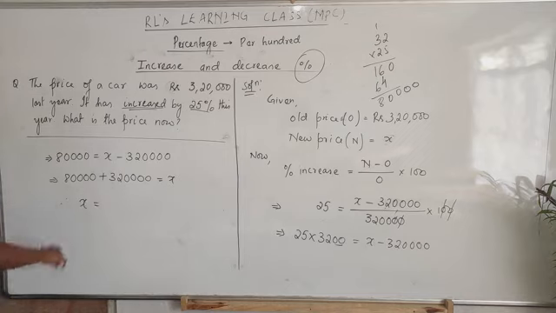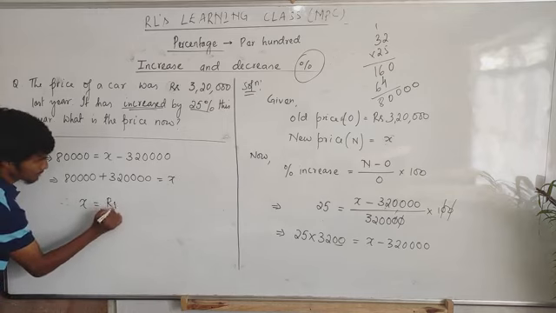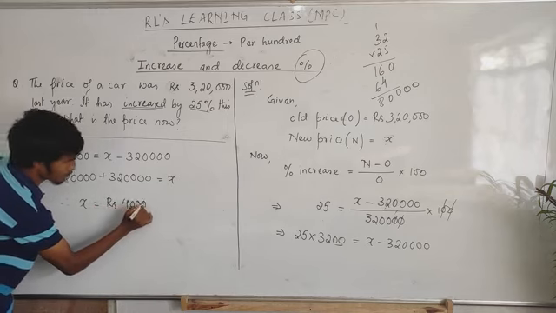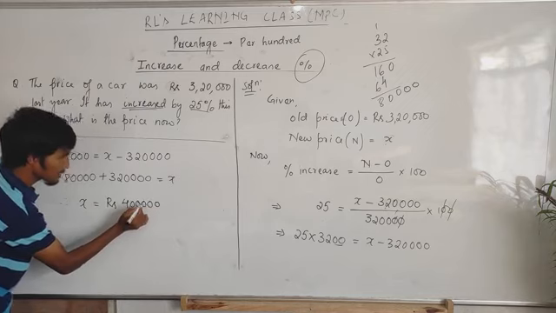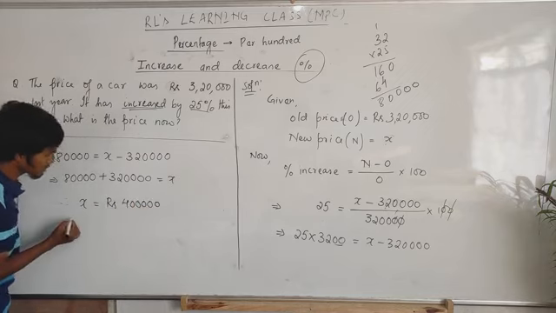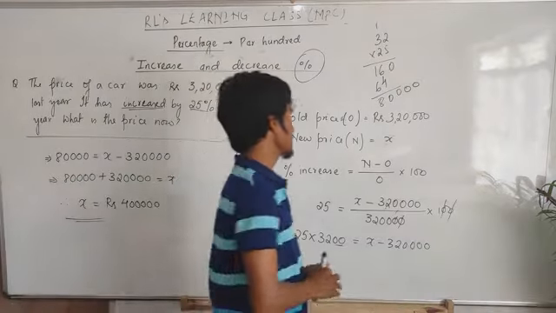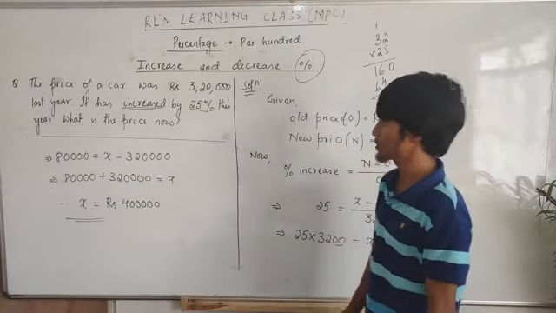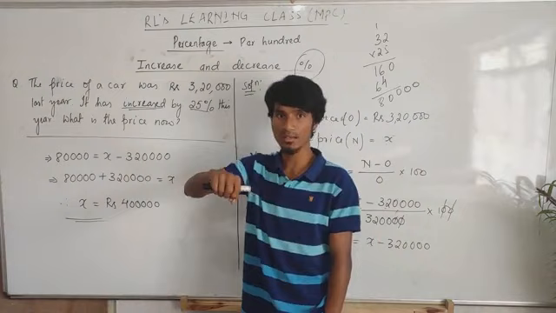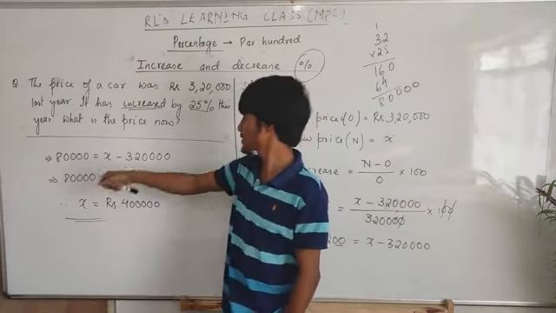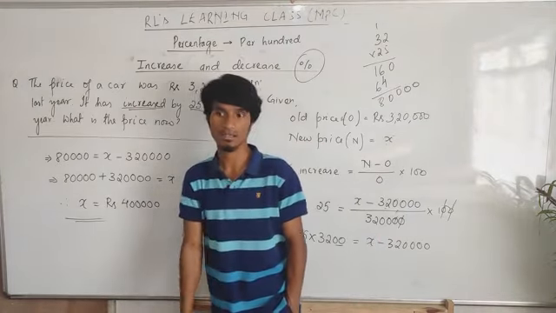And 1 lakh plus 3 lakhs will be 4 lakhs. 4 lakh rupees. Now this will be the new price. The original price is 3,20,000, and the question said it increased by 25% next year. Then what's the price? The price will be 4 lakhs.